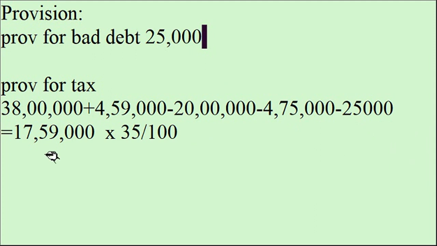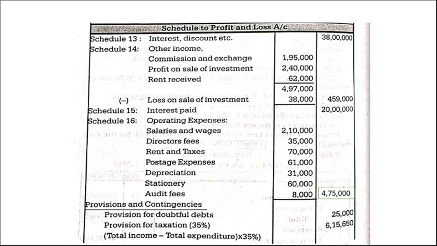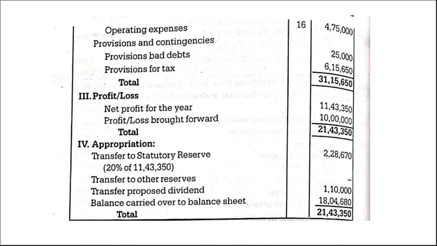So how much? 17,59,000 is the income before providing for taxation, into 35% of it, right? So how much is it? We have to calculate. It is 6,15,650. Clear? So once we have calculated all this, 13, 14, 15, 16 and provisions, then we can start preparing the statement.